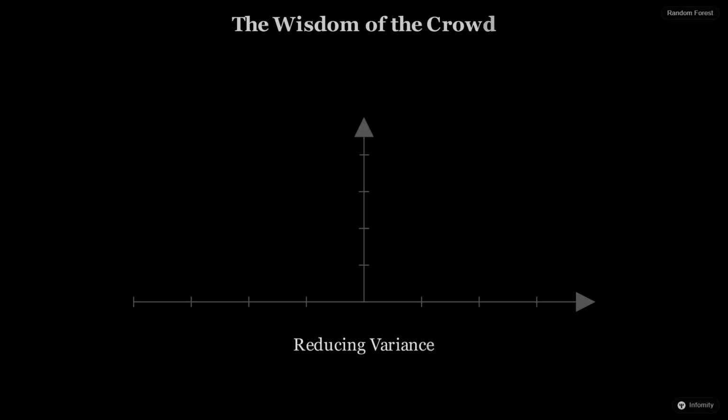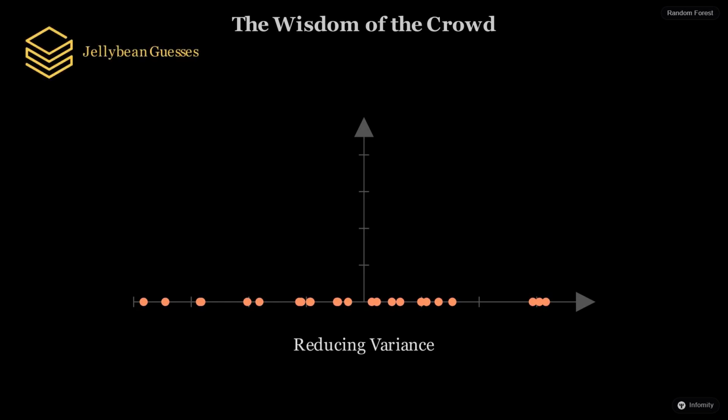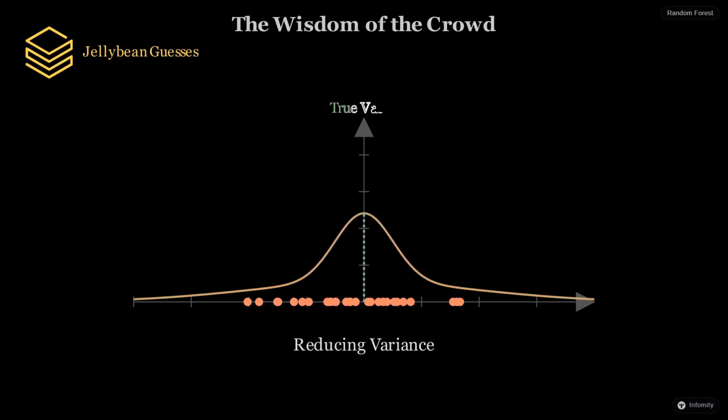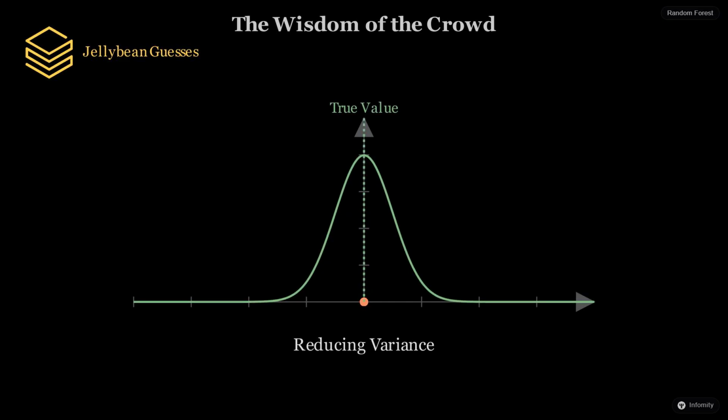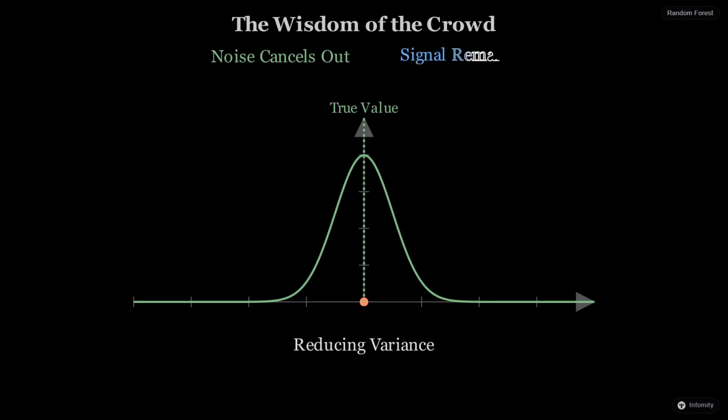Mathematically, we are reducing the variance of our model. Think of it as a crowd guessing the number of jelly beans in a jar. Individual guesses might be way off, but the average of 1,000 guesses is usually remarkably accurate. In a random forest, the noise of individual trees cancels out, while the true signal gets amplified.